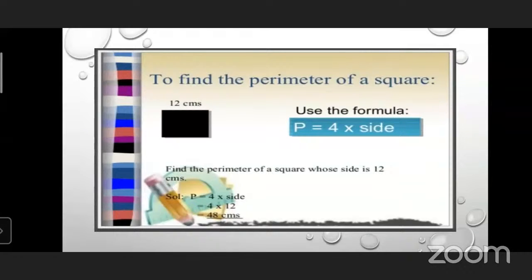P stands for perimeter. P is equal to 4 into side. Put the values in place of side: 4 twelves are 48. Very good, well done. So 48 centimeter is the answer. This is the perimeter of this closed plane figure, and the closed plane figure given in black color is called a square.